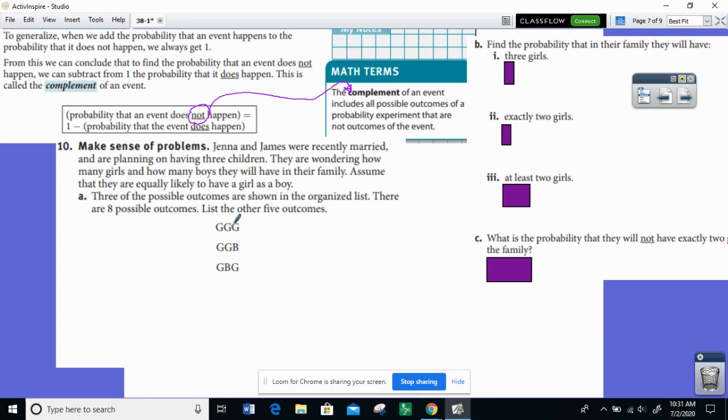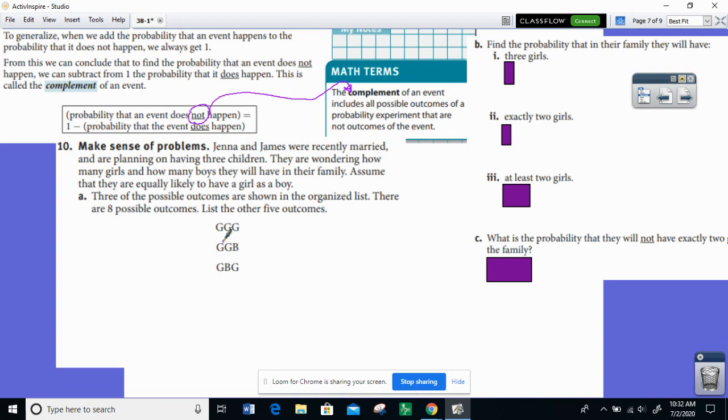When you're trying to list out all the possibilities, it might be a good idea to list them out in a systematic, organized way. If you just try to write everything out as it first pops into your head, it's easy to miss some possibilities. So here are all the different ways that we can have 3 girls. First one is girl, second kid is girl, third kid is girl. That's the only way that we can have 3 girls.